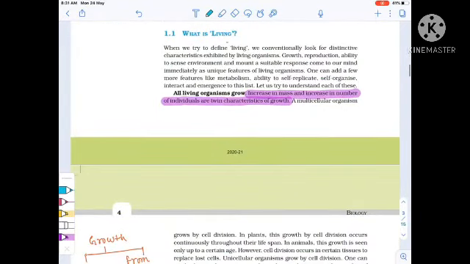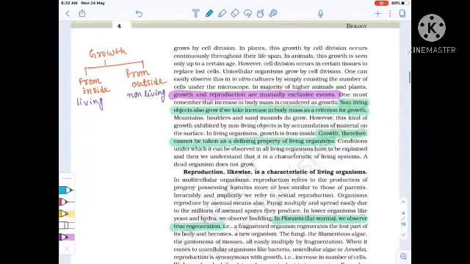Now, in this section 1.1, the important thing is that all living organisms grow. Increase in mass and increase in number of individuals are the twin characteristics of growth. So remember, the twin characteristics of growth are increase in mass and increase in number of individuals. Important MCQ.